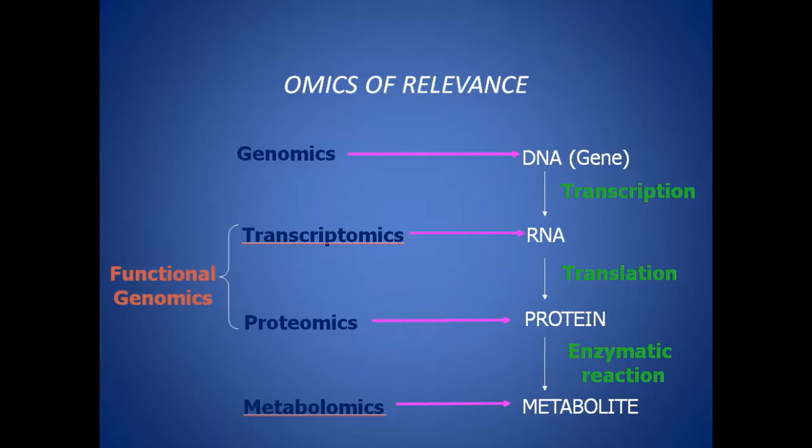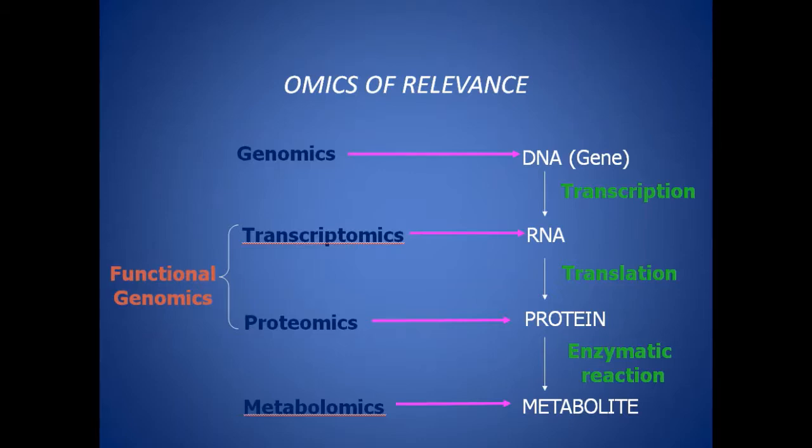The study of transcriptomics and proteomics in turn gives an expression of the functional aspect of genomics. You know that only if a gene is being expressed or activated, an RNA as well as a protein is formed. If a gene is not being triggered, it will not result in the formation of RNA or protein. So the term functional genomics can be given to the combined efforts of transcriptomics and proteomics. So you got an idea about the different omics of life which are very relevant.